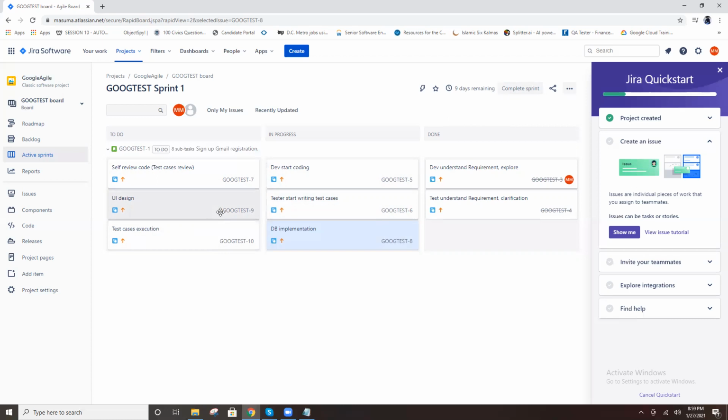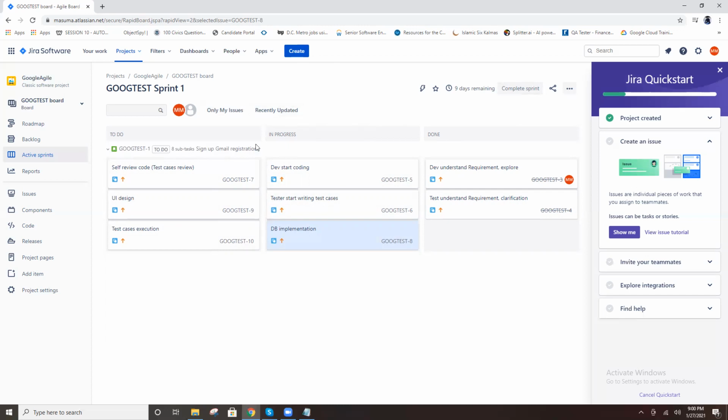If not completed, you provide a valid reason. Otherwise, the manager will not agree. If a valid reason is available, then move to backlog. Without a valid reason, they don't move to backlog. Okay. Now you can complete this task, and after completing, you create a new sprint.